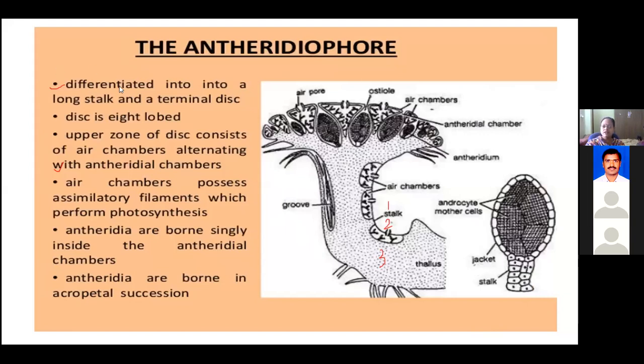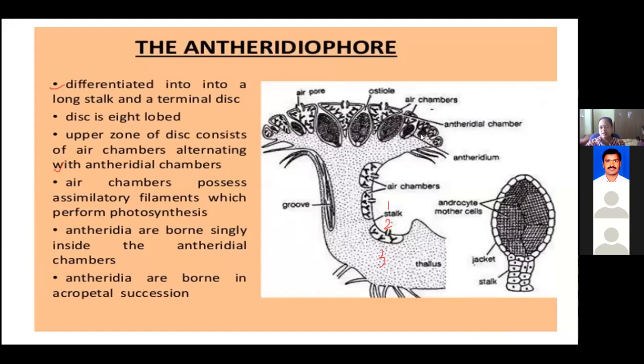So this antheridiophore is differentiated into a long stalk, which we call the antheridiophore, and at the top of this you can see a disc-like structure.